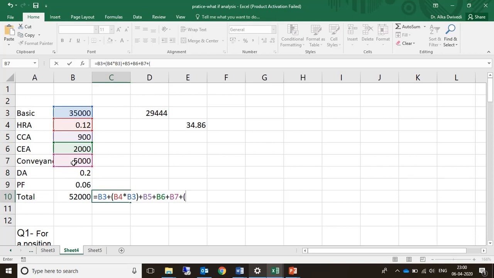So here we will multiply this figure of 0.2 with the basic and then close the brackets.